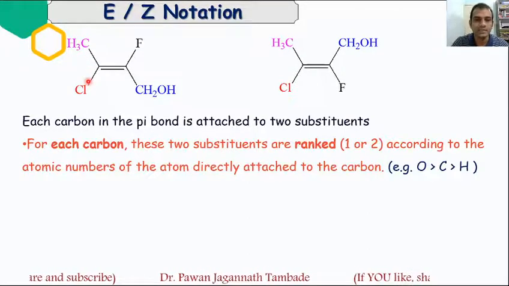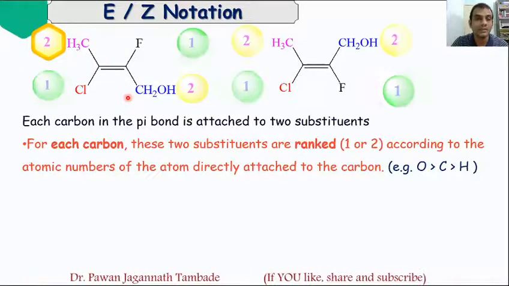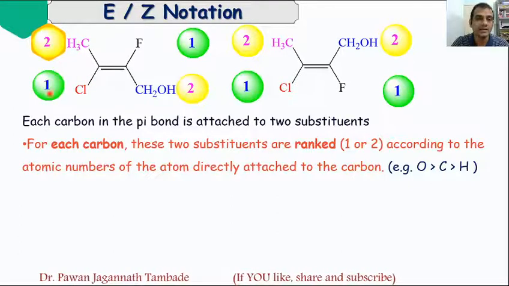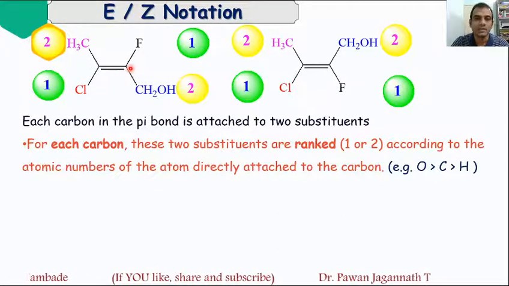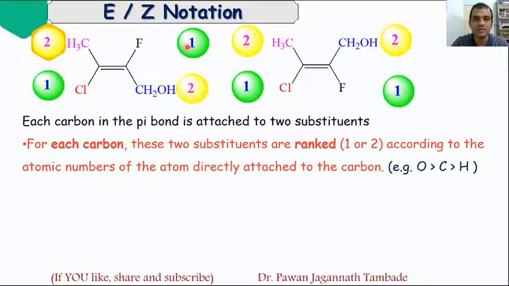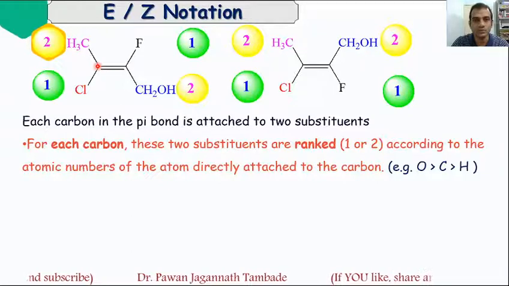For example, in this case Cl gets first rank and CH3 gets second rank, as chlorine has a higher atomic number compared to carbon. In this case, fluorine has a higher atomic number compared to carbon, so it gets first rank. Likewise, we give rank to the atoms or groups attached to the carbons of the pi bond.